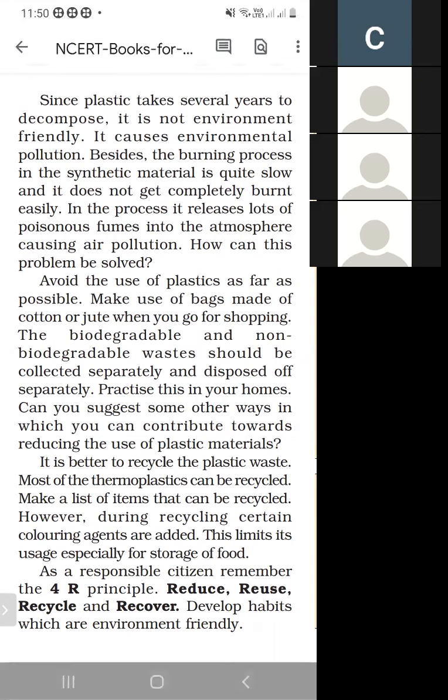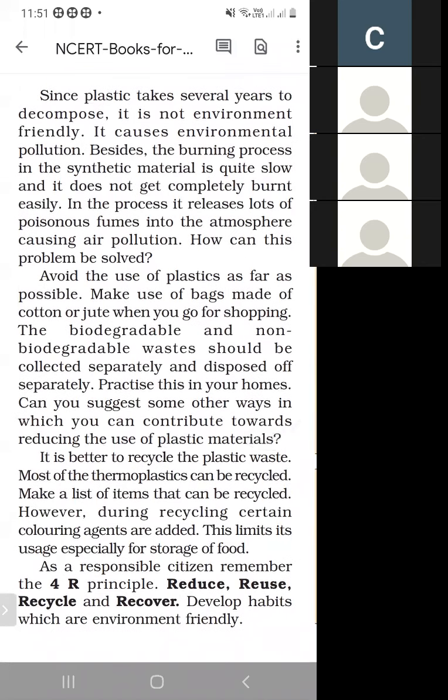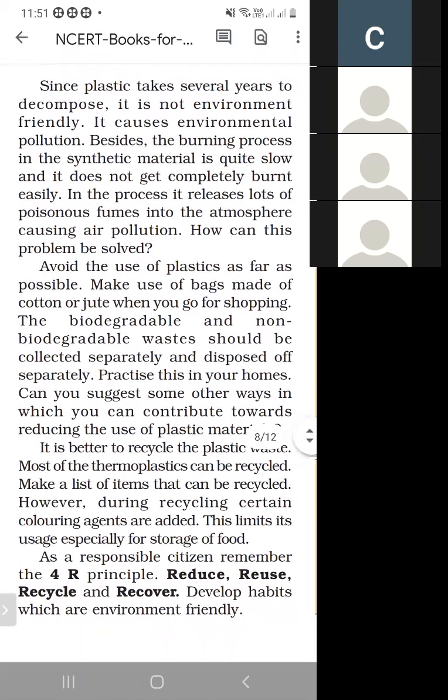Besides, the burning process of synthetic material is quite slow, and it does not get completely burned easily. So plastic takes many years to decompose, so it is not good for our environment, and it creates a lot of pollution. As we know, synthetic material does not completely burn.